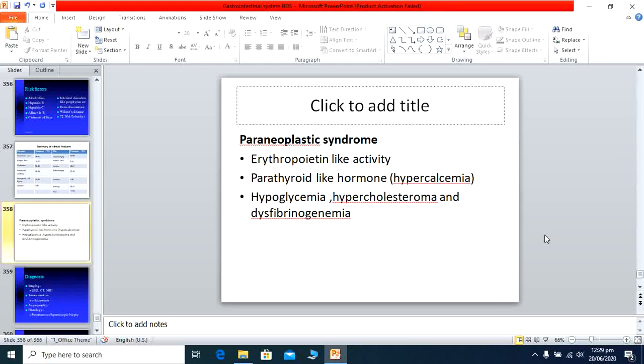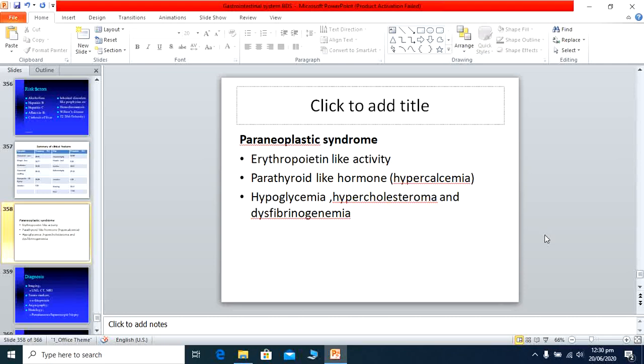As far as the metastasis is concerned, for hepatocellular carcinoma, metastasis usually occurs to the regional lymph nodes, sometimes to the lungs, sometimes to the bones. Tumor usually spreads to the inferior vena cava, sometimes to the portal veins, but usually it metastasizes locally, meaning it spreads locally in the liver tissue.